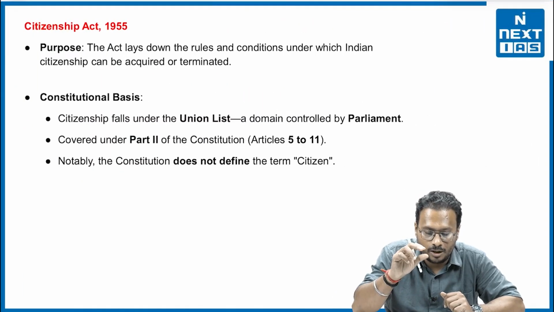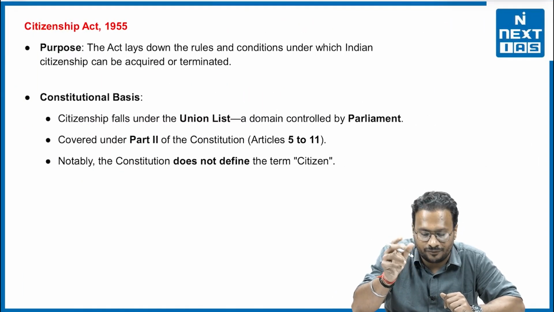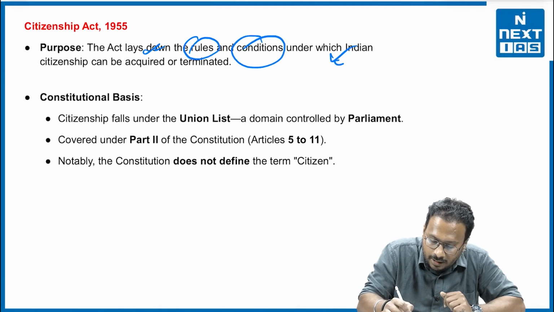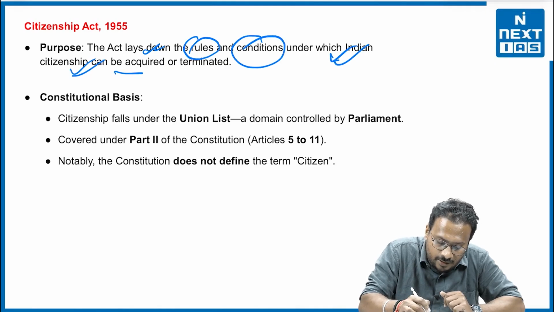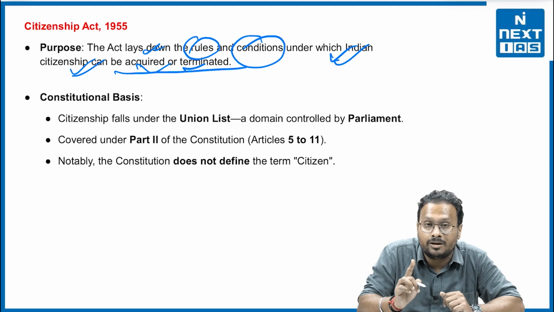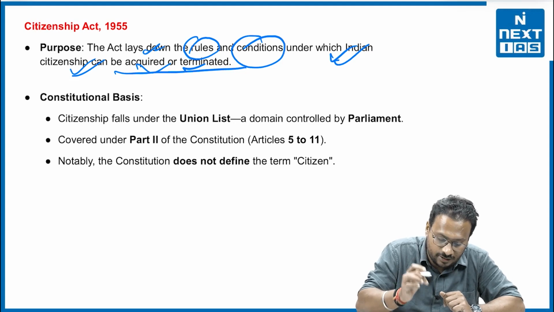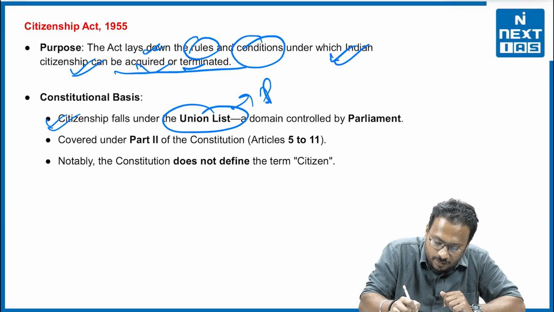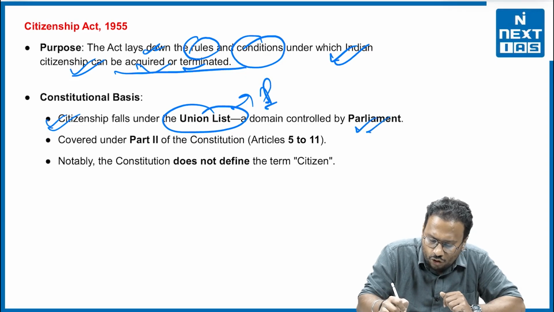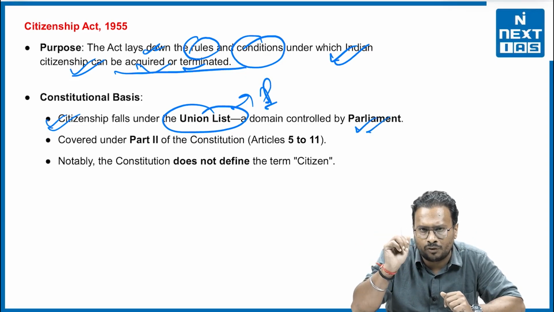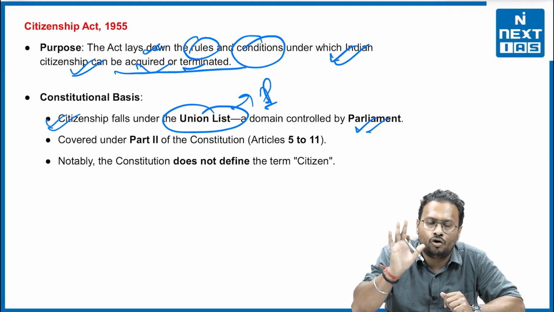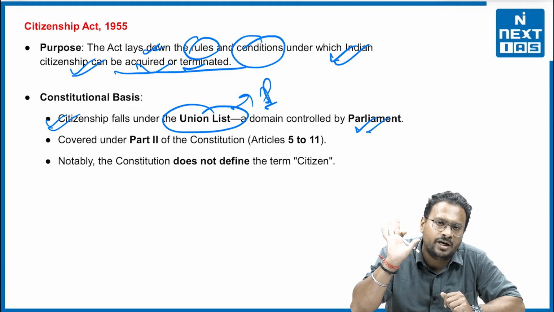Now, what is the Citizenship Act 1955? This act lays down the rules and the conditions under which Indian citizenship can be acquired or terminated. And what is the constitutional basis? That citizenship falls under the Union List. Again, very prelims based information. A domain which is controlled by the Parliament of India only, right? That means the state has no say regarding the citizenship of any resident of the particular state. Only the Government of India has a say.